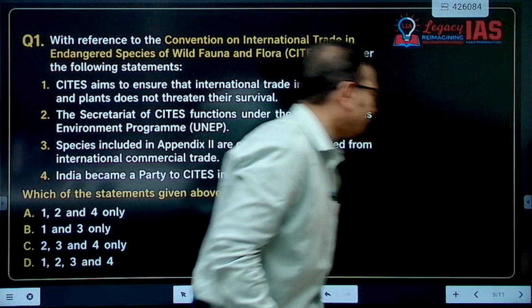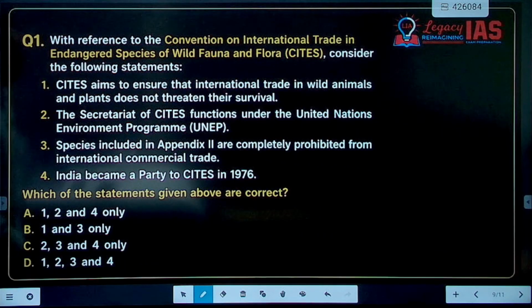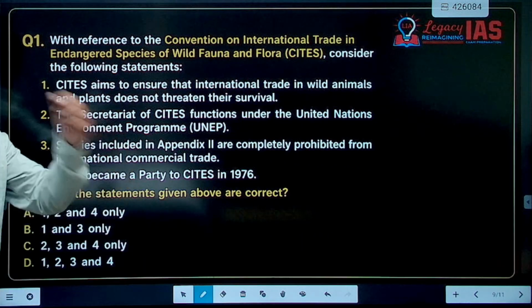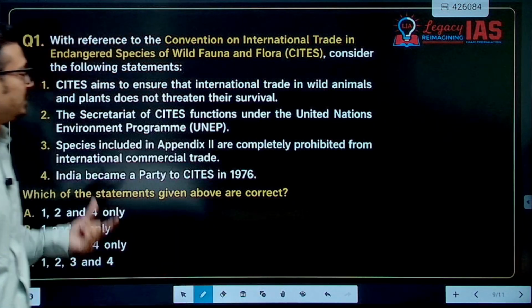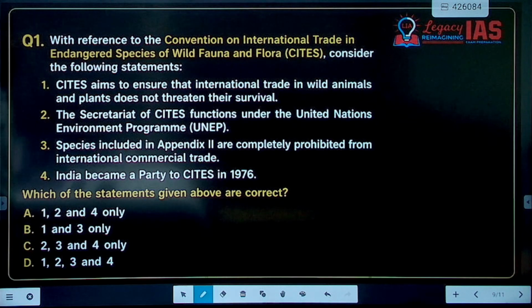Now, quickly, we'll try to solve these prelims MCQs also. So I can give you some time in the comment box. You can give the answers also simultaneously. The question has four statements, and we have to identify the correct statement about this CITES.